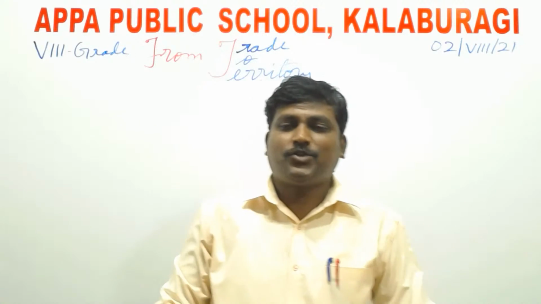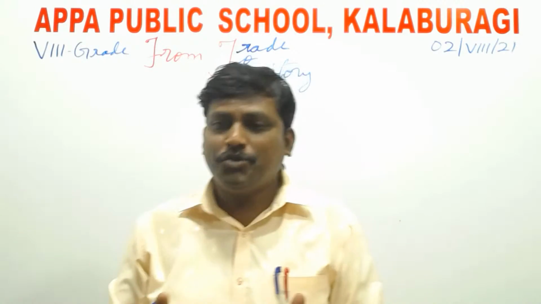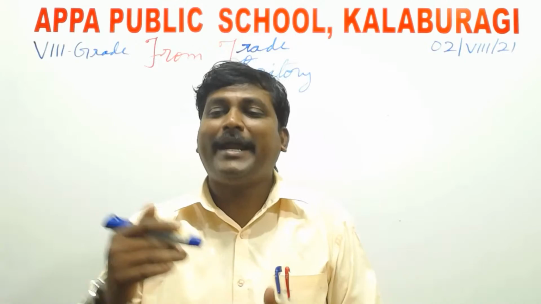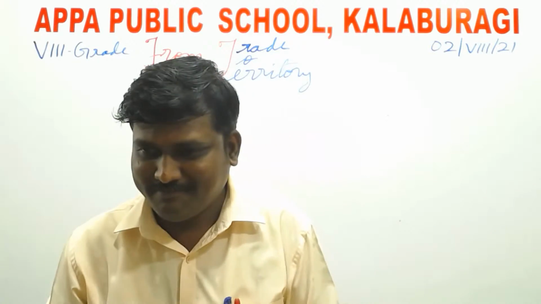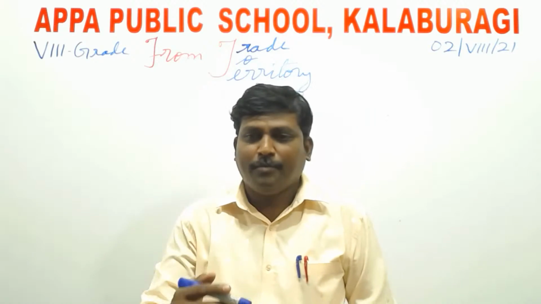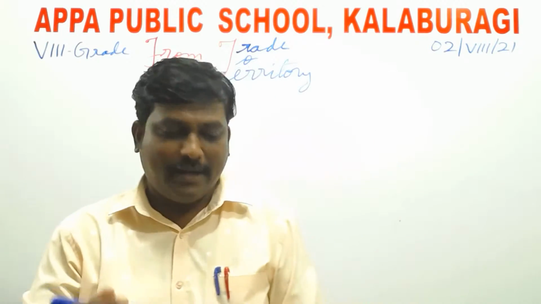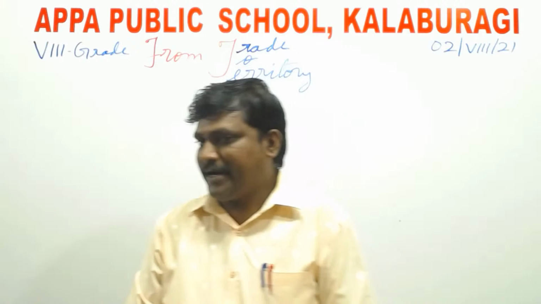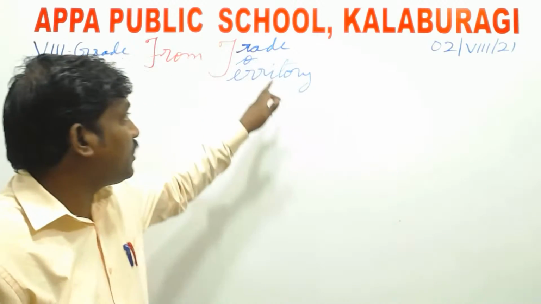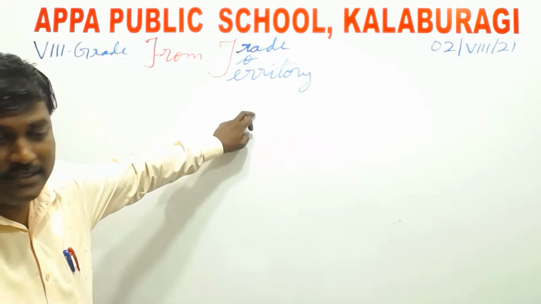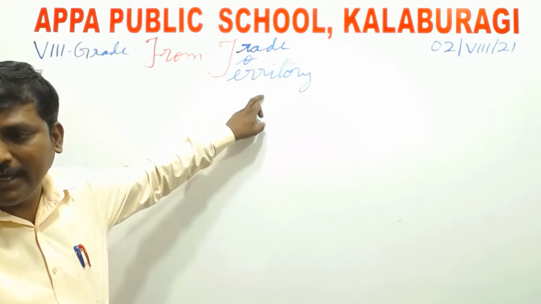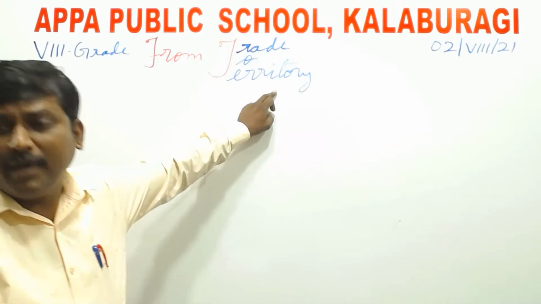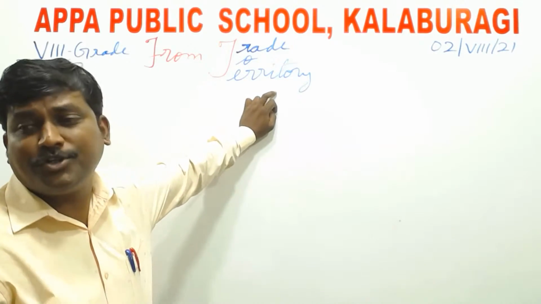So my dear students, trading usually means buying and selling. It may be a product or a thing to buy and sell, and it may also involve the exchange of goods. That is what trade is. Territory means a piece of land, a portion of land.